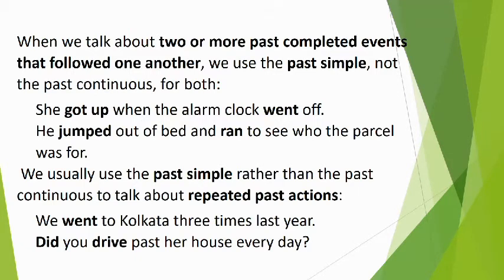We usually use the simple past rather than the past continuous to talk about repeated past actions. For example, we went to Kolkata 3 times last year. It is a repeated action. To show repeated actions, we use simple past. Another example: did you drive past her house every day?